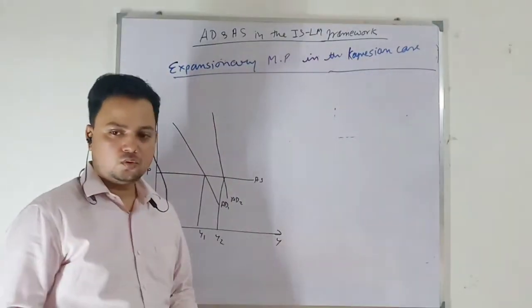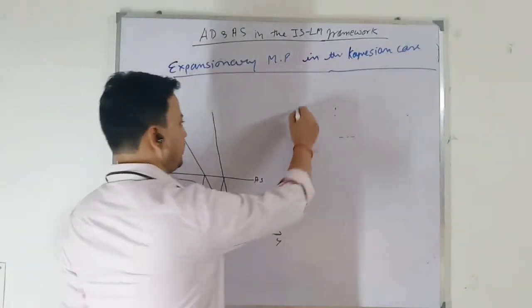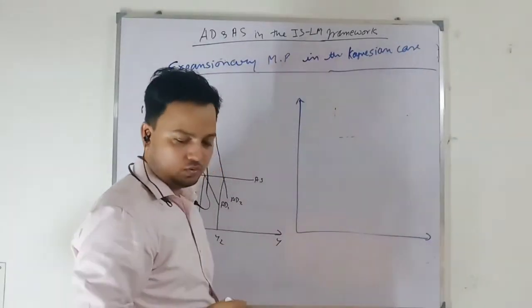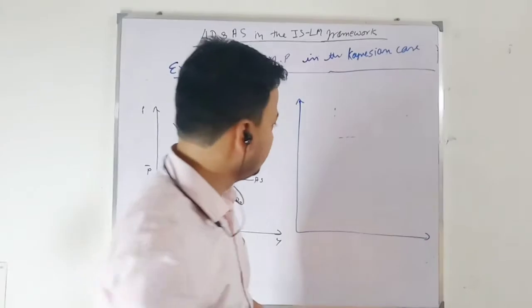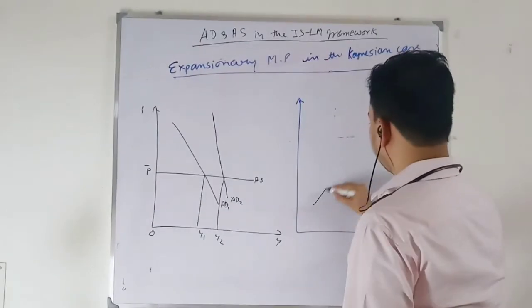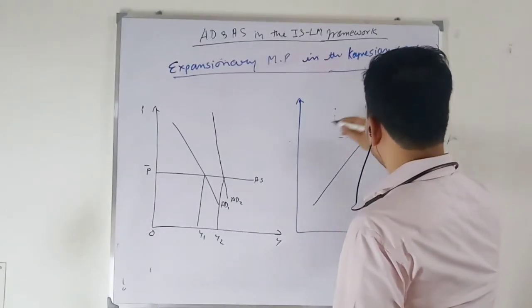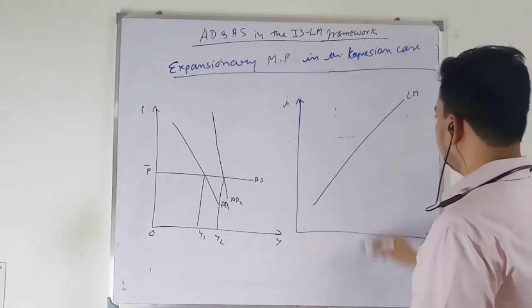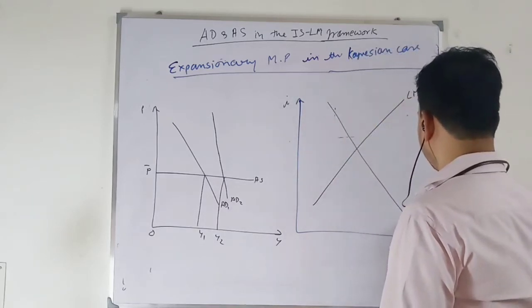So to show the thing, let's look at this case. The LM curve is positively sloped now. Here is the rate of interest and the output level. This is my IS curve.